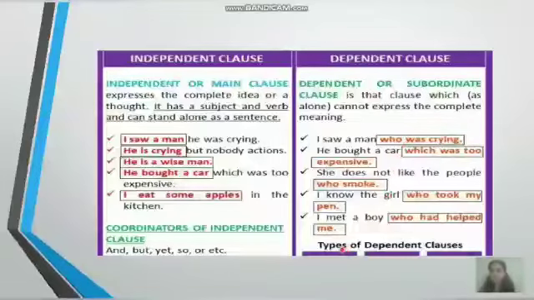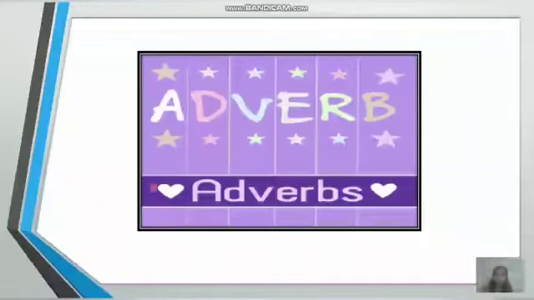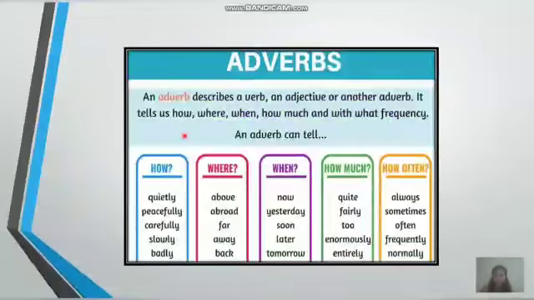There are actually three types of dependent clauses. There are three types: adjective clause, noun clause, and adverbial clause. In this video, we will be discussing adverbial clauses, children. Children, before we move on to adverbial clauses, what is an adverb? What is the definition for this part of speech called adverb? An adverb describes a verb, or it gives additional information about the verb or an adjective or another adverb.